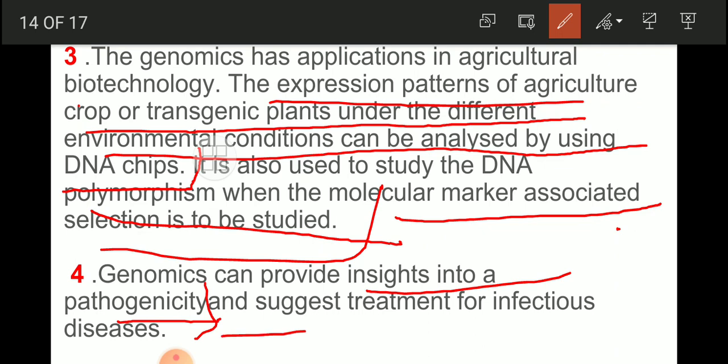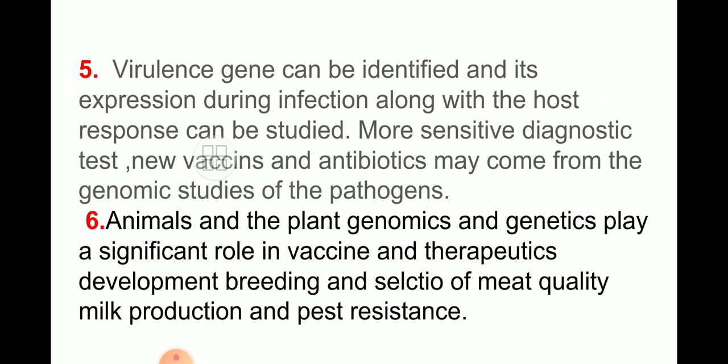Very dangerous, hazardous diseases are there which are creating problems to the life of the plant, and definitely that leads to a decrease in the yield. So genomics technology will provide us a very interesting point: we will be able to find out insights into biopathogenicity, and it will help to suggest treatments for infectious diseases. Now, virulence genes can be identified and their expression during the infection along with the host response can be studied. More sensitive diagnostic tests, new vaccines and antibiotics may come from the genomic study of the pathogen.